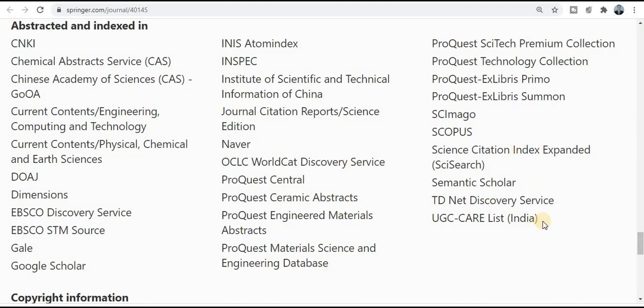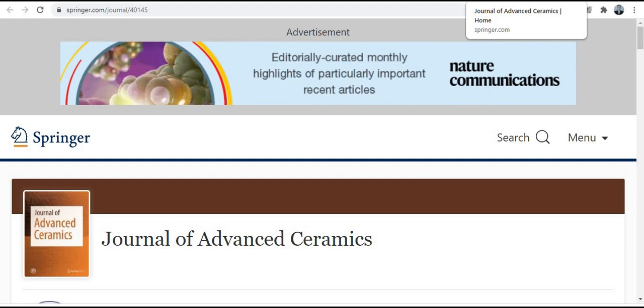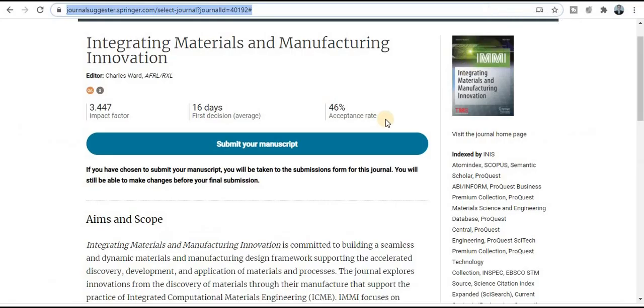And in this section you will get the information about the indexing: UGC K listed journal, SCI index journal, and Scopus category journal. So this is how we can submit our research paper, and we can explore and have the information about each and every journal.